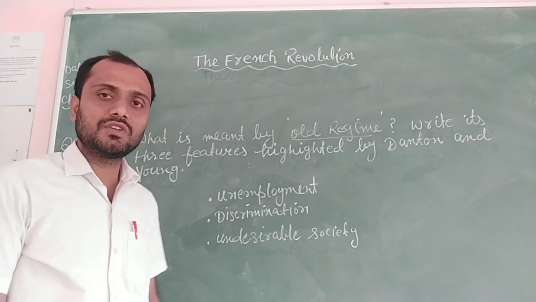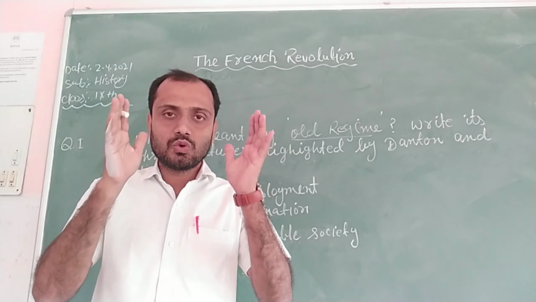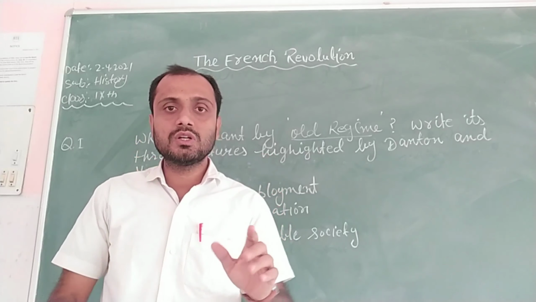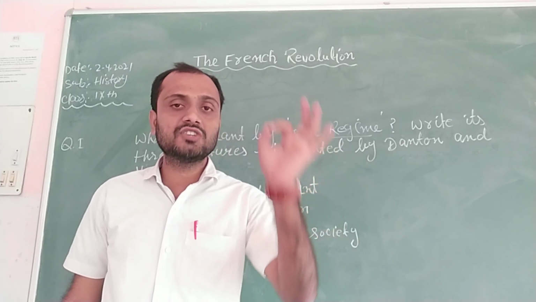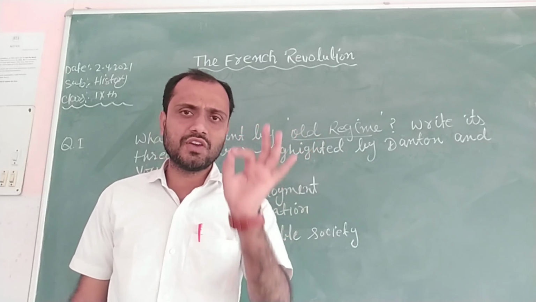So first of all, we will introduce old regime. So what is old regime? Old regime refers to society and institutions of France before the French Revolution. Very simple.